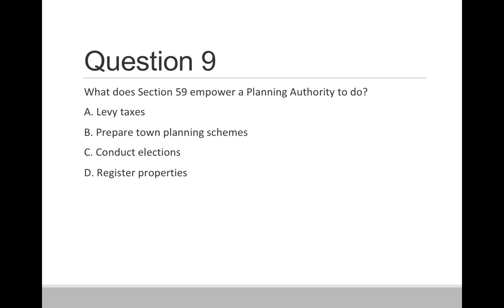Question 9. What does section 59 empower a planning authority to do? Option A, levy taxes. Option B, prepare a town planning scheme. Option C, conduct election. Option D, register properties. So the correct answer is option B, prepare a town planning scheme.